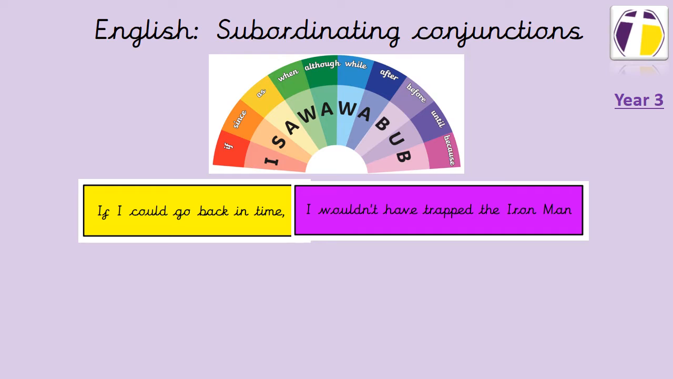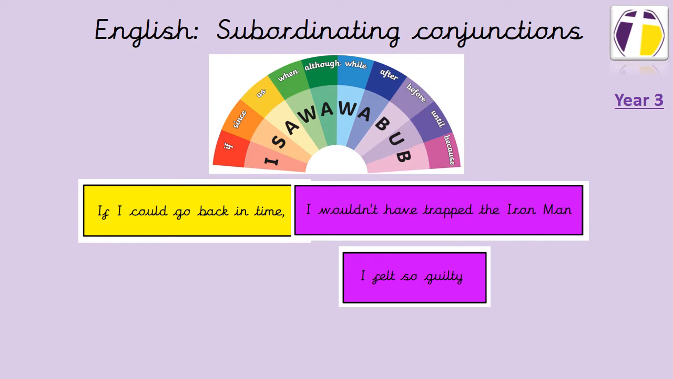With sentences, most sentences make sense if they have a main clause. So this purple sentence here, I wouldn't have trapped the Iron Man. It stands alone, it makes sense on its own, and we call that the main clause. If we're adding detail to that sentence, we would add that through a subordinate clause, and those start with a subordinating conjunction, like the ones at the top.